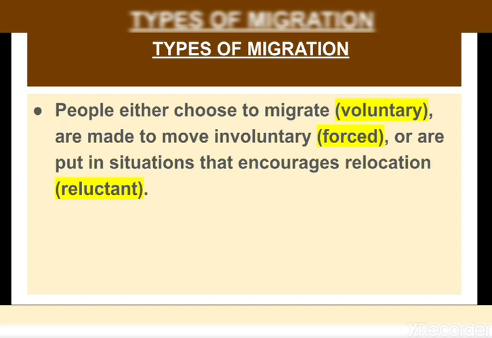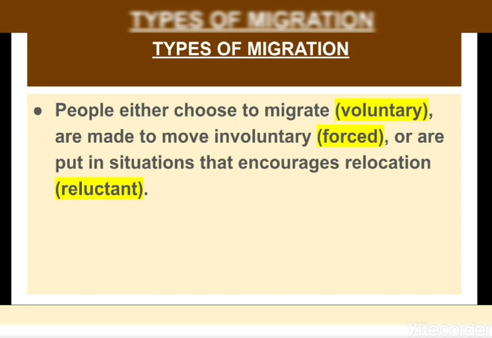Next, the third one is voluntary migration. It is migration based on one's free will or initiative. So here people move at their own choice. People move for a variety of reasons. It involves mainly a better standard of living.